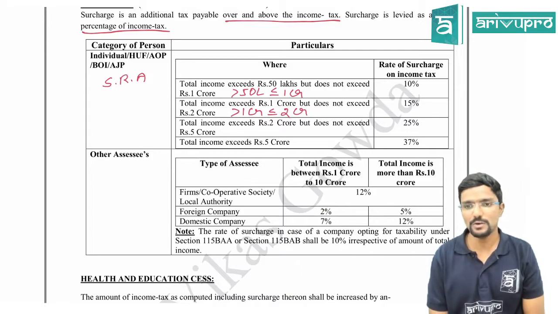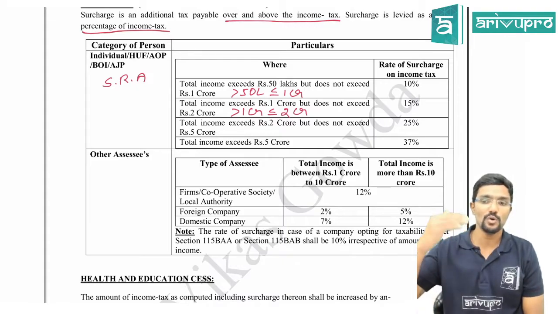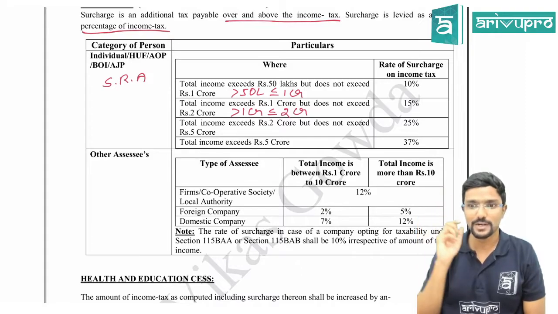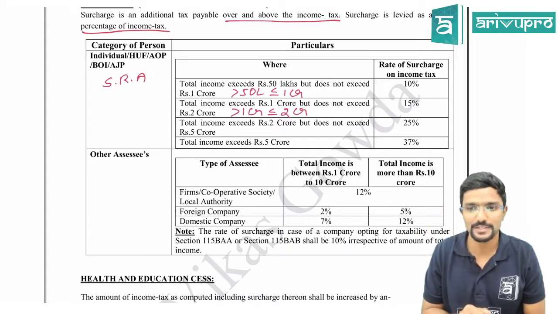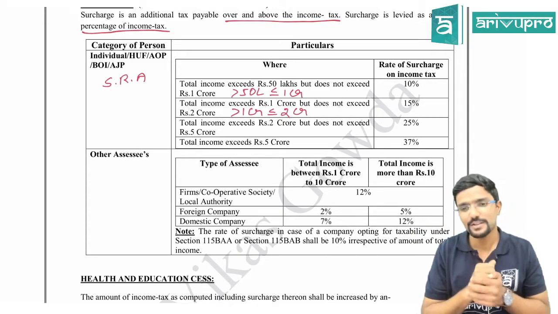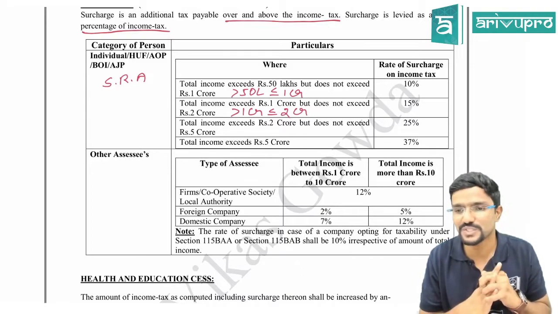Neeraj, are you clear with the doubt? Surcharge, why are they levying it? Only because you are having income more than 50 lakh, 1 crore, 2 crore, 5 crore. Whenever you have higher income, the government's eyes will fall on you. This person is having higher income. Let us do something to collect tax from him. Okay, so that is why they introduced surcharge.